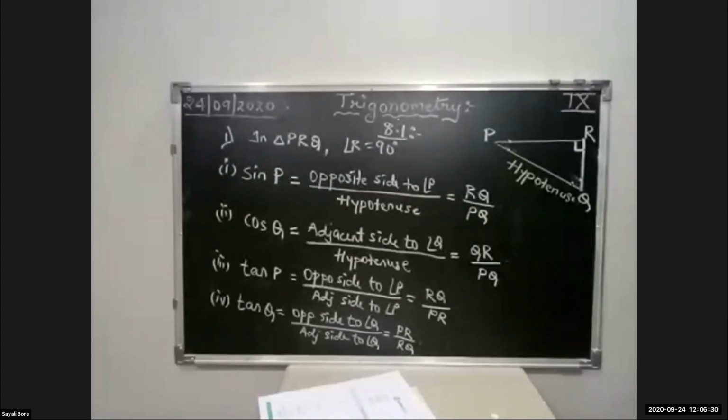Now here we have seen two angles, sin P and sin Q. Opposite to P will be different, whereas opposite to Q will be different. Okay. So if basic definitions are clear, no doubt it will be easy for you to write down the answers.